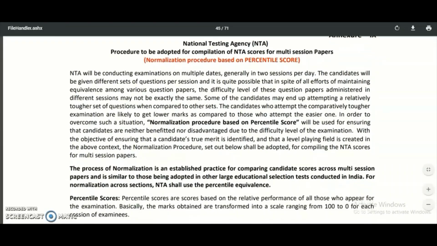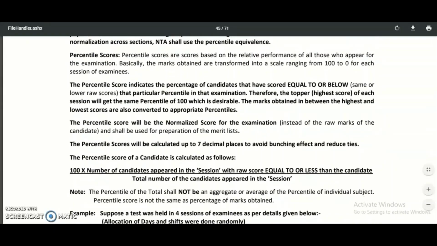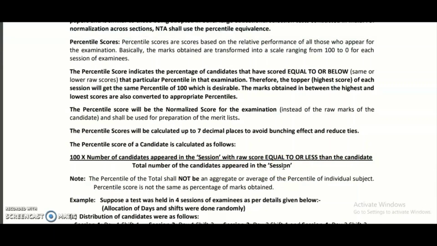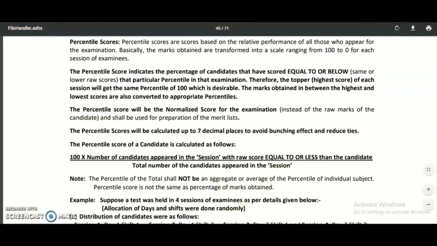So how they are going to calculate this, here I'm going to show you one formula. The percentile score of a candidate is calculated as follows. That means 100 into the number of candidates appeared in the session with a raw score equal to or less than the candidate, divided by the total number of candidates appeared in that particular session. So we are going to see these details in detail with this example.